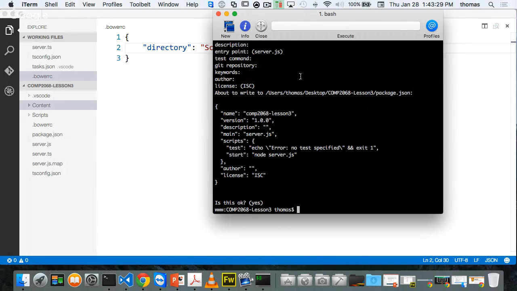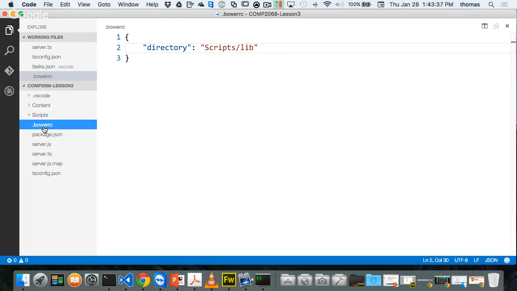Are you with me? All right. Yeah, you good? The Bower RC. Bower RC, thank you. Bower RC looks like this. You just type Bower RC file and you just put that stuff in there. You good? Anything you haven't seen yet? Should be all stuff you've seen before, right? It's all review.